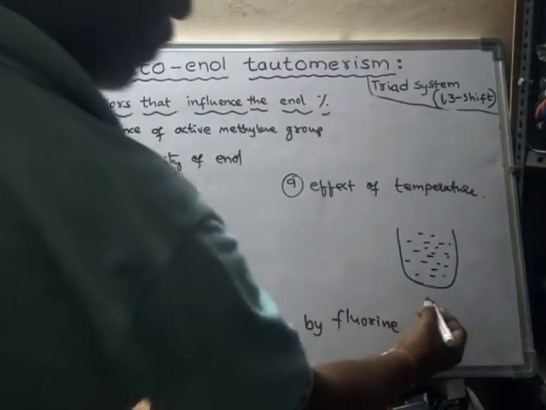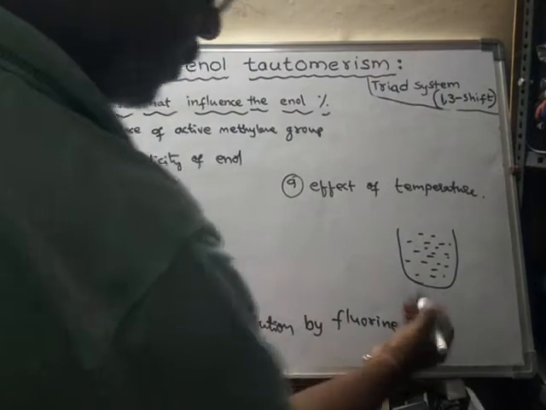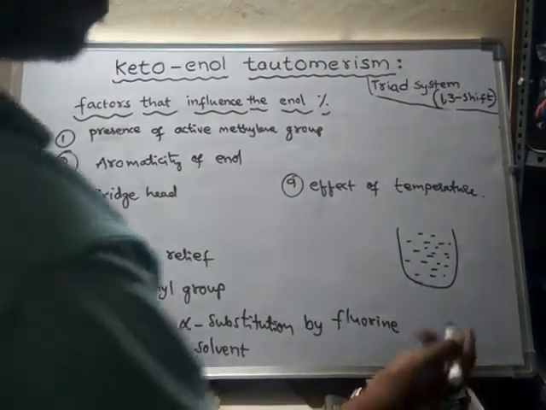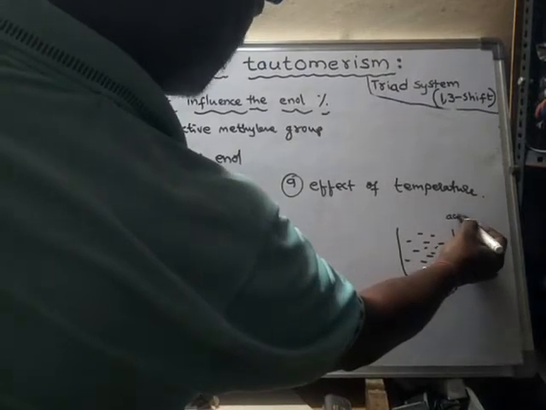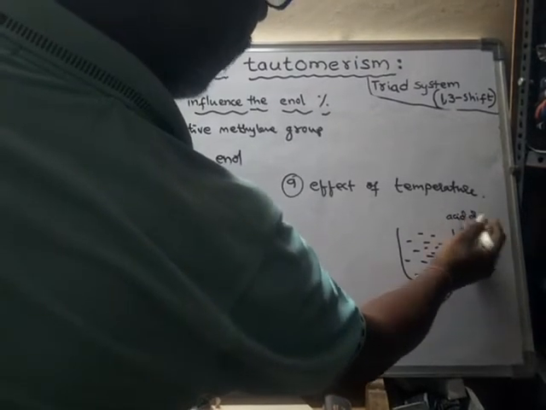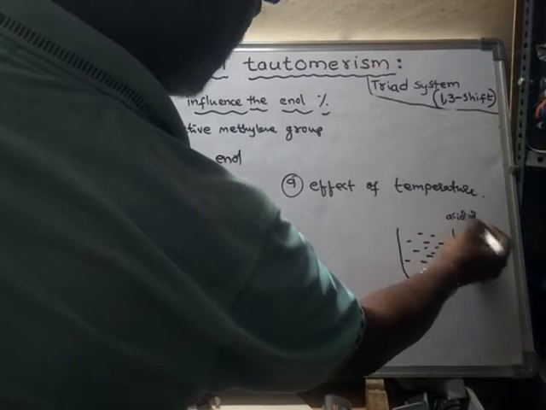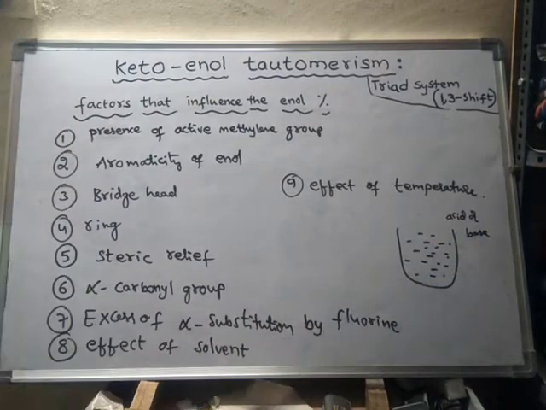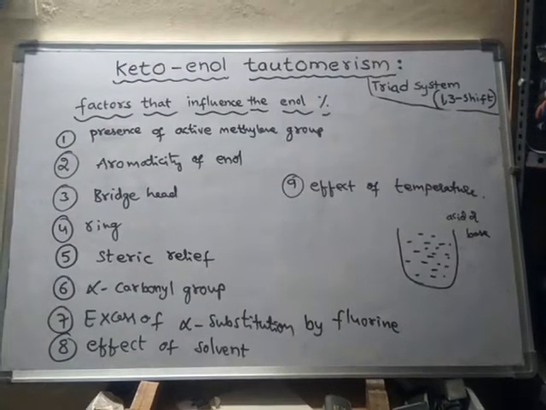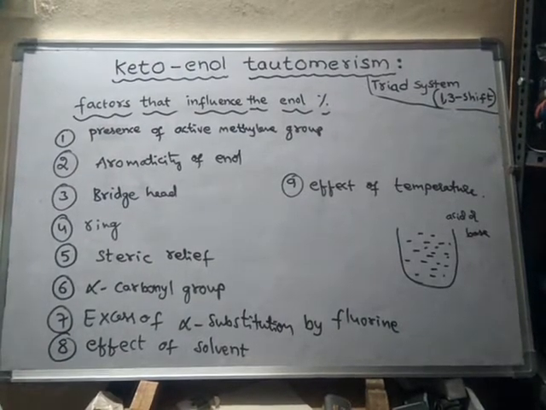So the compound exists in two forms. Here, if the compound has a little amount of acid or a little amount of base, then the compound exists in dynamic equilibrium with the two forms.